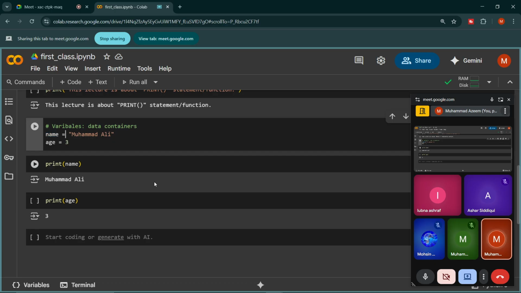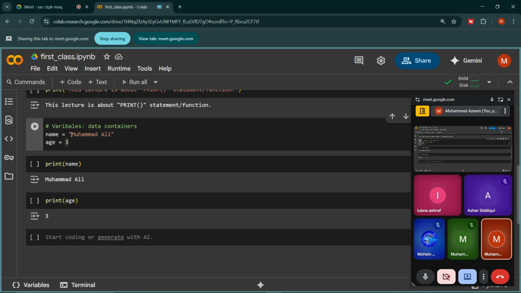Then I took equals to, and then I assigned the value whichever I want to store into that variable. So this way, Muhammad Ali will be stored into the name variable. Then I created another variable with the name age, and I stored 3 into the age variable. Now Python will take this text and store it in name, and similarly this number and store it in age.